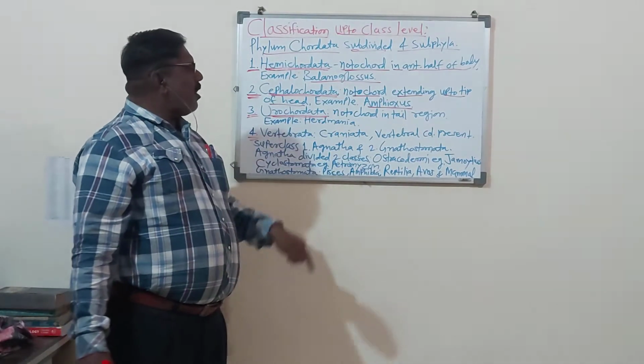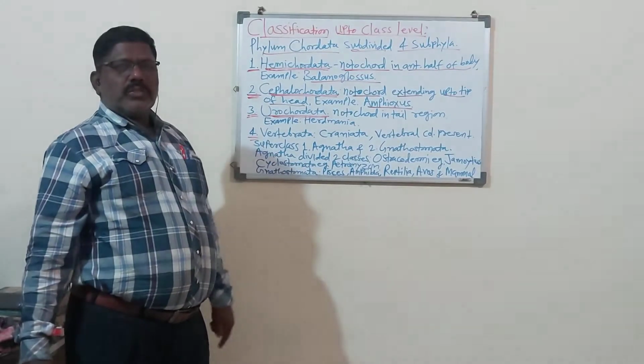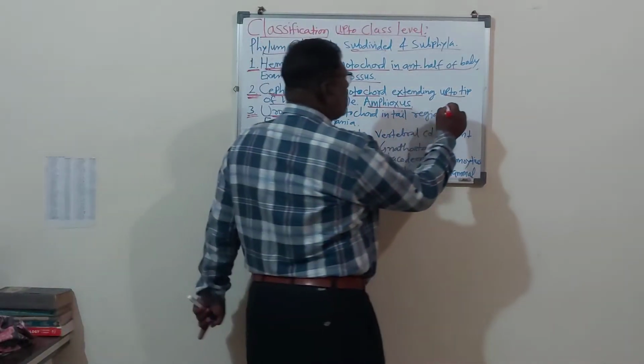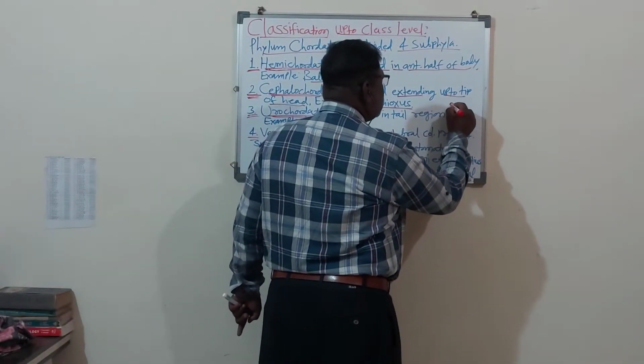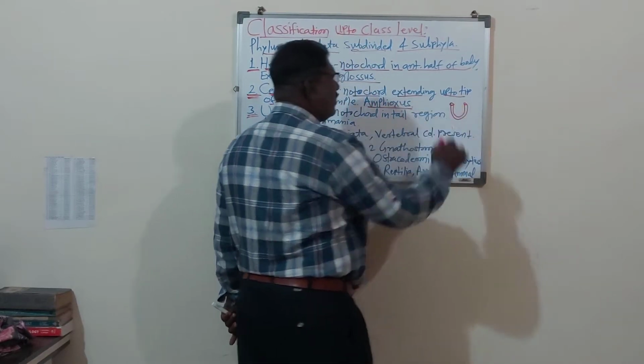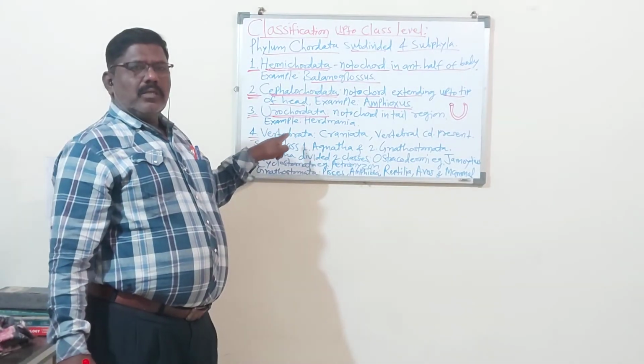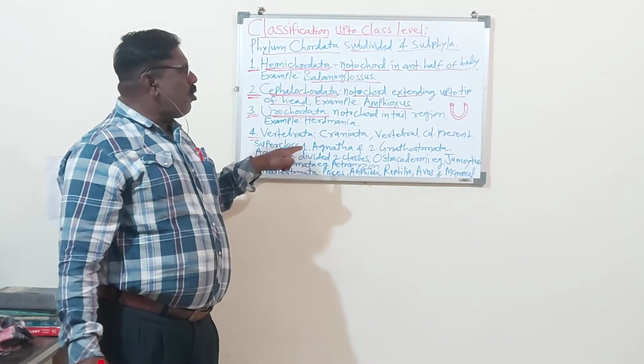It is Urochordata because this group of animals has a U-shaped intestine. Remember, why is it called Urochordata?